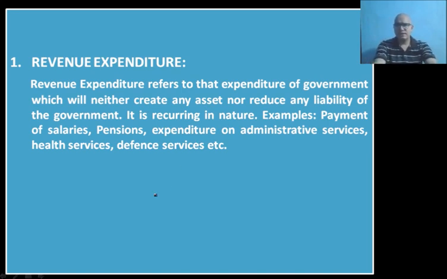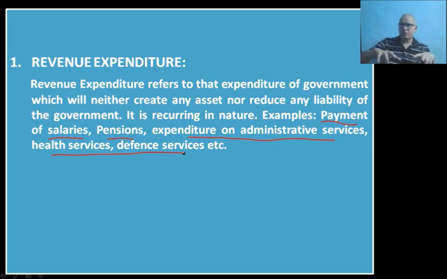If you can see the examples of revenue expenditure, then payment of salaries to the government employees, payment of pensions to the government employees, expenditure on administrative services, courts, health services, defense services, etc. As you can see, payment of salaries, pensions, etc. are regular in nature. Every month, the government will have to pay the salaries of the government employees, pensions of the retired government employees.